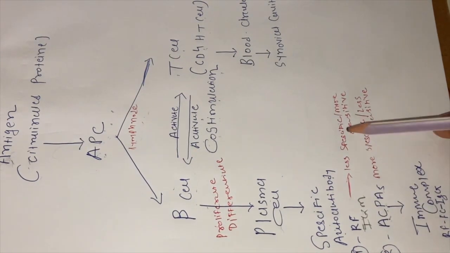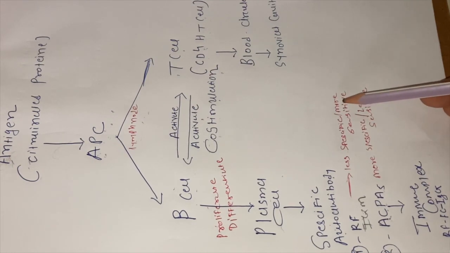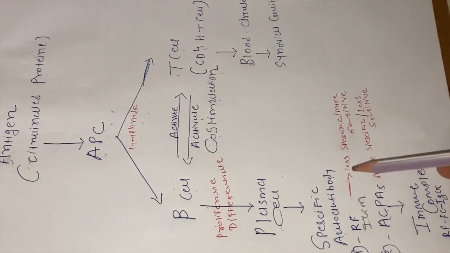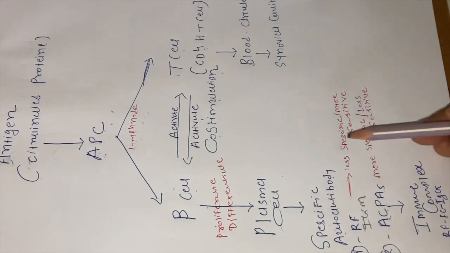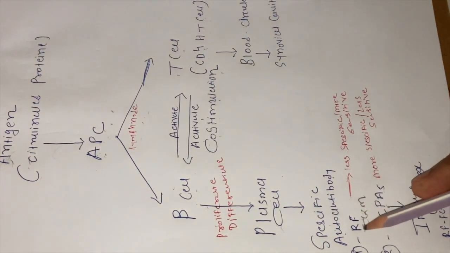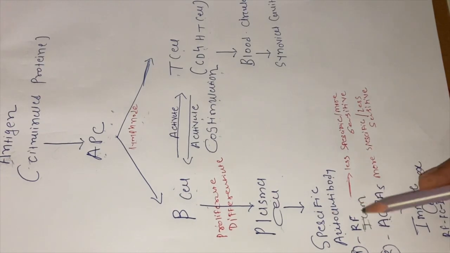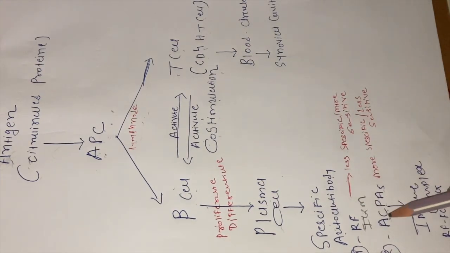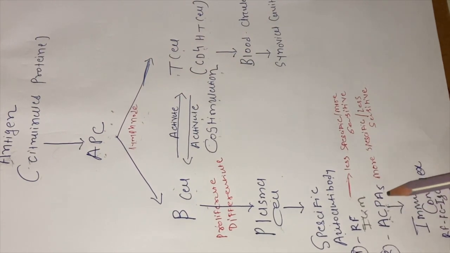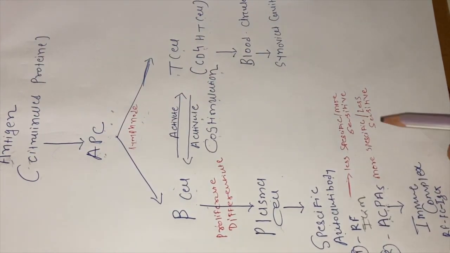That is why it is called less specific. And it is more sensitive, which means it is easily detectable. In almost 80 to 90 percent of rheumatoid arthritis cases, this rheumatoid factor is present, so we can say it is more sensitive. Whereas, opposite to that, the anti-citrullinated protein antibodies are more specific.